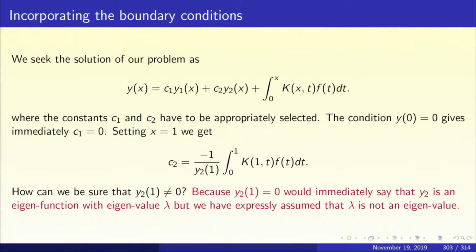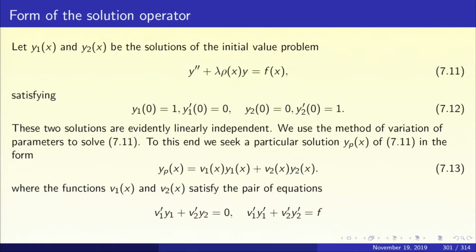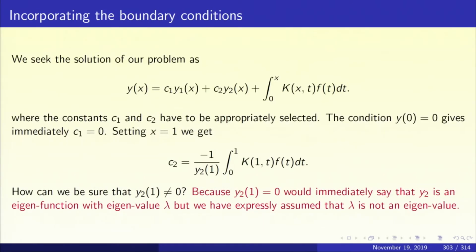Now, what are the conditions for y1 and y2? Remember, y1(0) equal to 1 and y2(0) equal to 0. So, what does that give you? It gives you straight away c1 equal to 0. So, c1 is also gone.